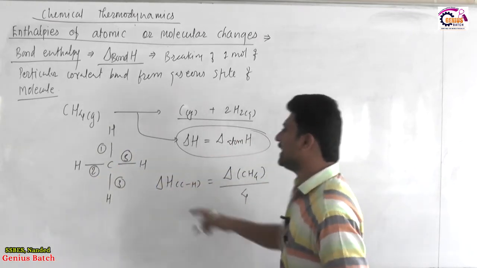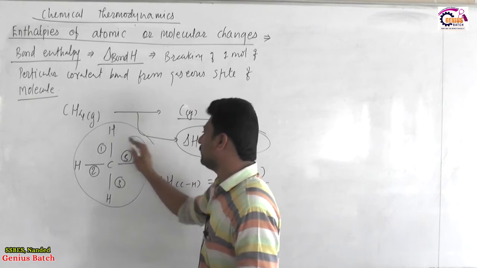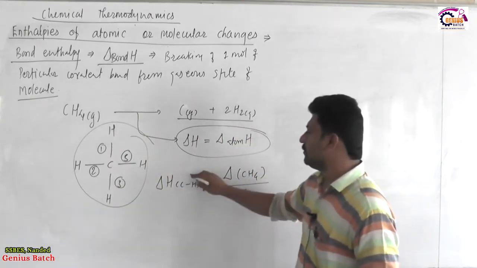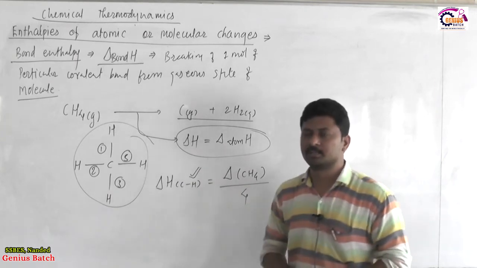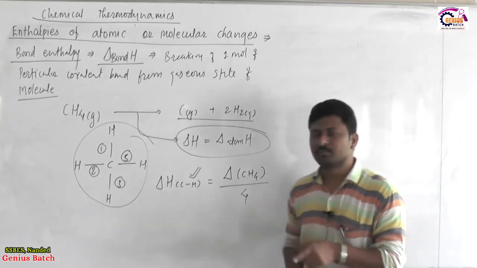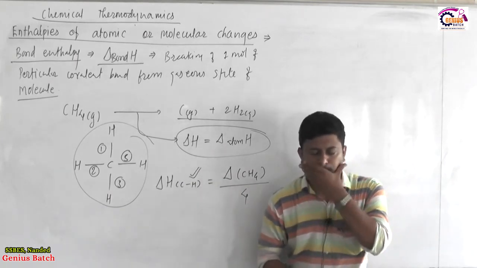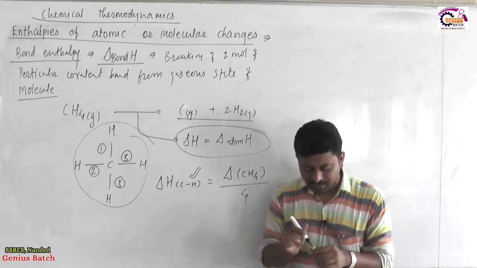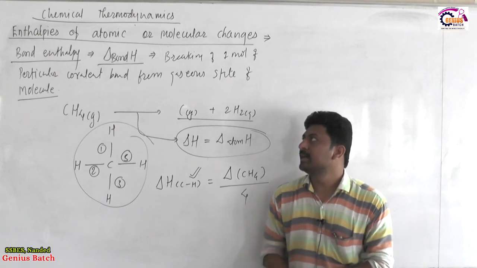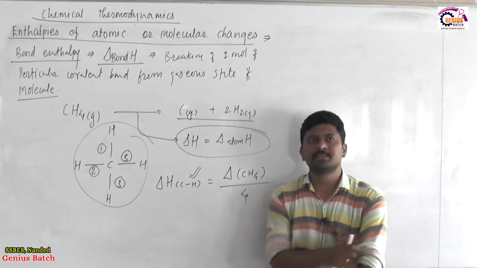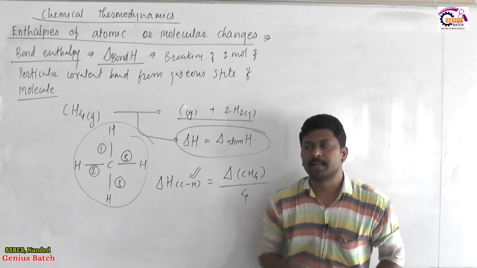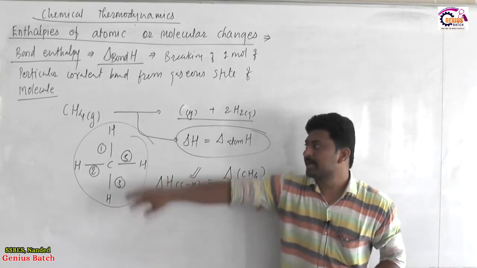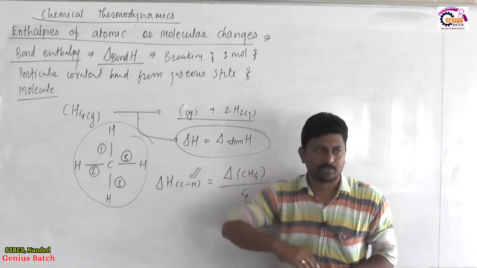If we have a certain amount X of energy required for cleavage of this molecule, then X by 4 will be the value of bond enthalpy for a CH bond, because that X involves rupture of all 4 bonds. Getting it? So bond enthalpy is the enthalpy change accompanying breaking of 1 mole of a particular covalent bond from a gaseous state of that substance.